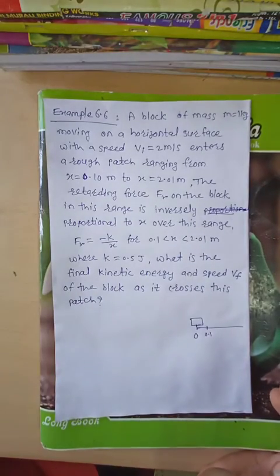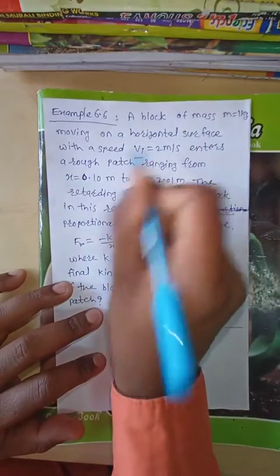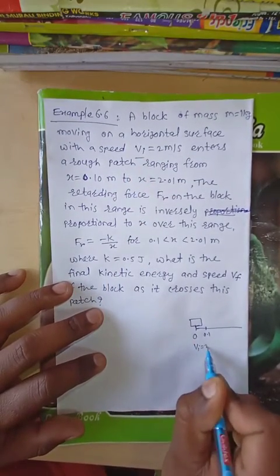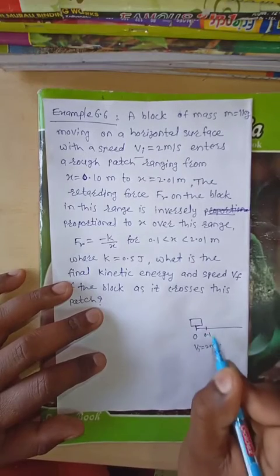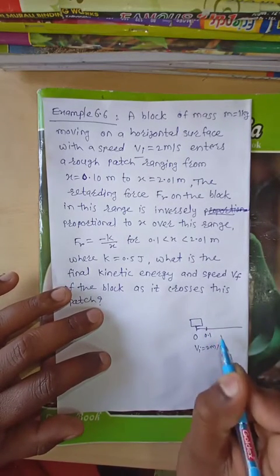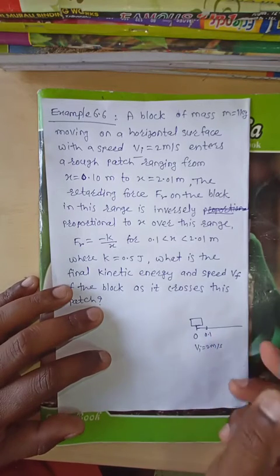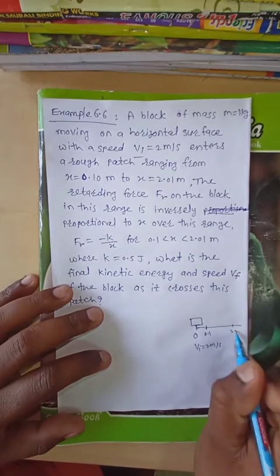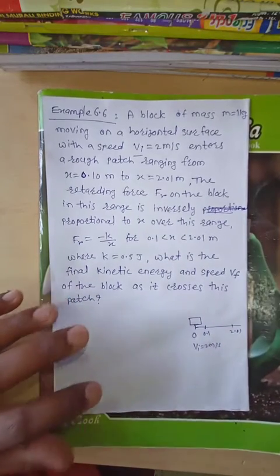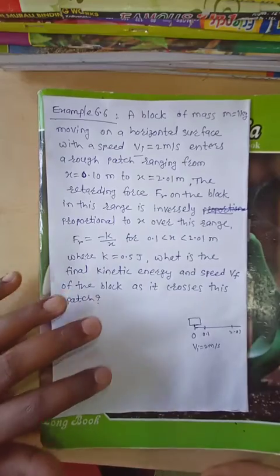When the object starts from the initial point, its velocity is 2 meter per second. When it enters the patch, it enters the rough road. The rough road is from 0.1 meter to 2.01 meter. In that range, the road is rough, and the block is moving on that road.